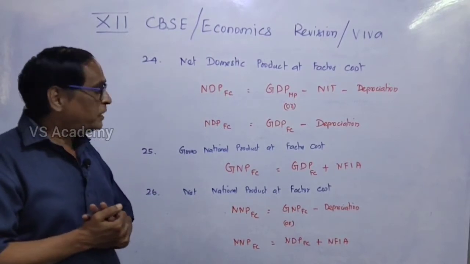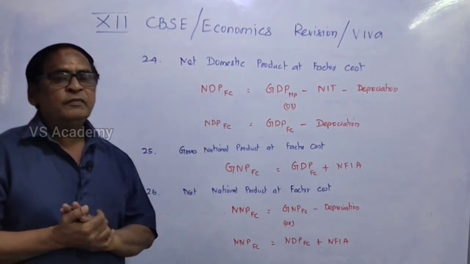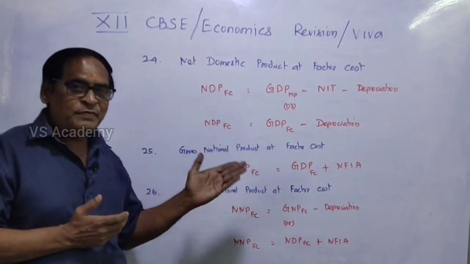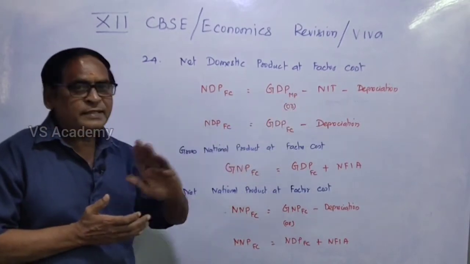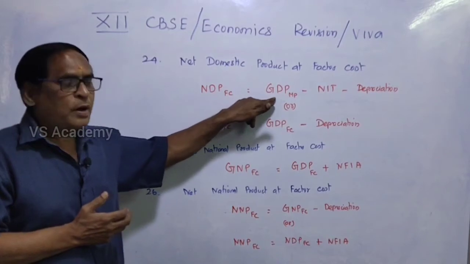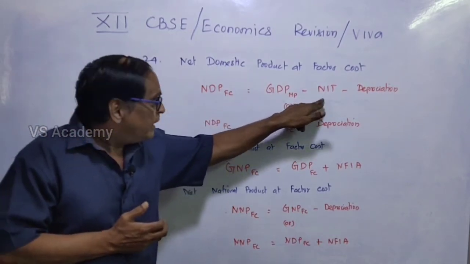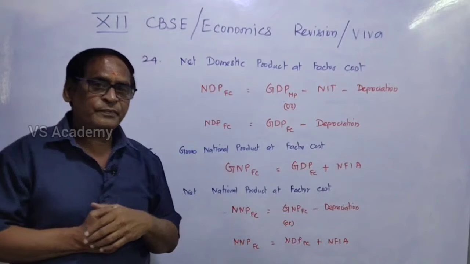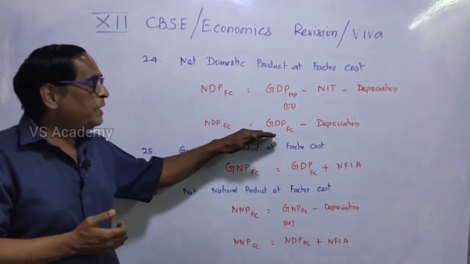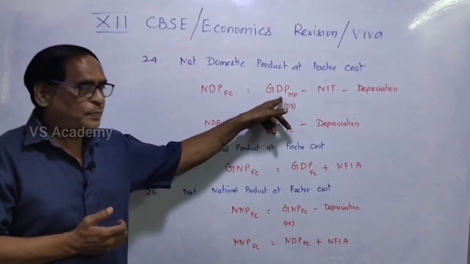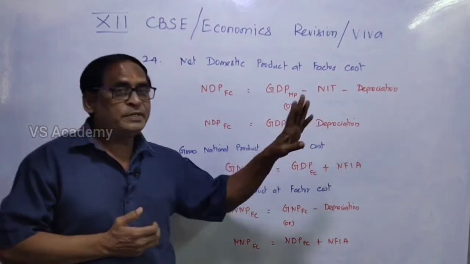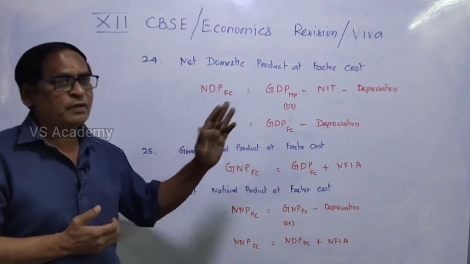In order to find NDP-FC, we take GDP-MP, the market price, and from this we deduct net indirect taxes and then depreciation. So the formula is GDP-MP minus net indirect taxes minus depreciation. Another formula: NDP-FC equals GDP-FC, the same but here factor cost instead of market price, minus depreciation. You can straight away find it from this formula.